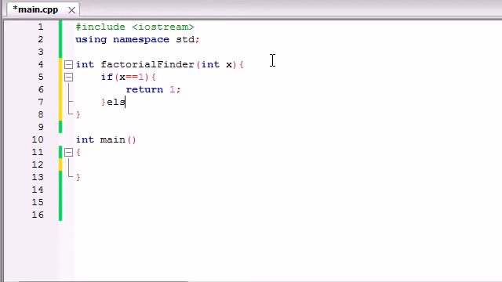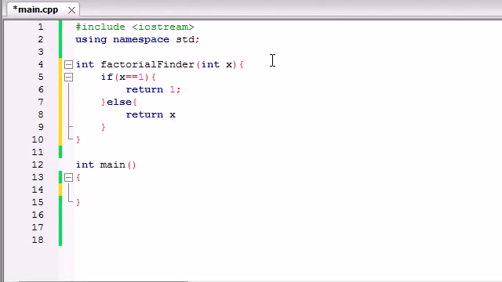We're going to assume that they're going to be passing in numbers other than 1. Else, if they pass in a number aside from 1, like 5 or 3 or 20, go ahead and return the value of x, which is 5, 3, 20, and then multiply that by factorial finder x minus 1.